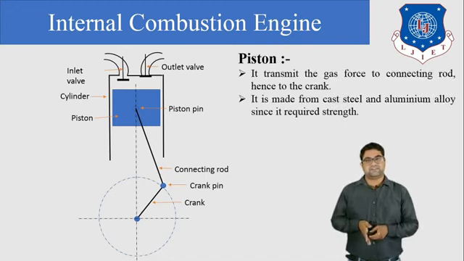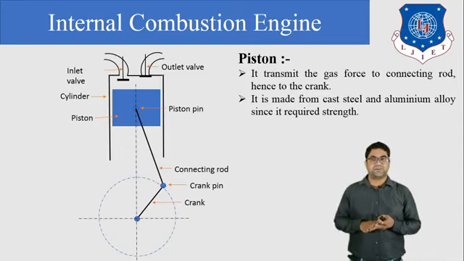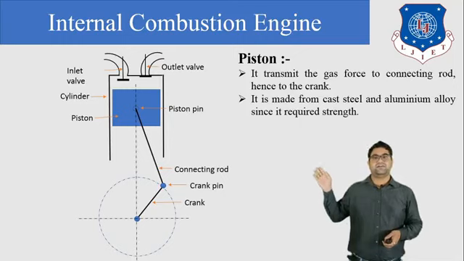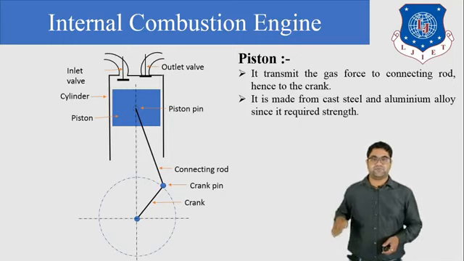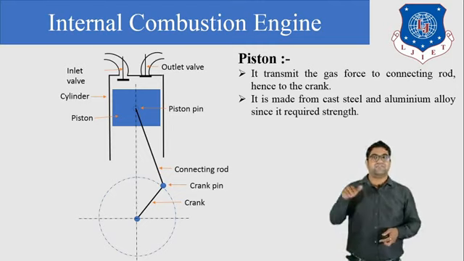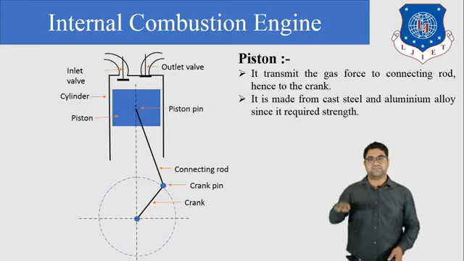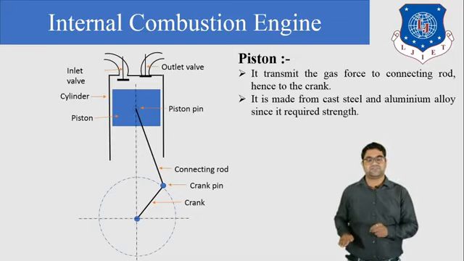Next is the piston. The piston is the most important part of the IC engine. This blue color block is the piston. The piston reciprocates inside the cylinder, and with the reciprocation of the piston we classify the strokes. When the piston moves from top dead center to bottom dead center, that is the suction stroke.